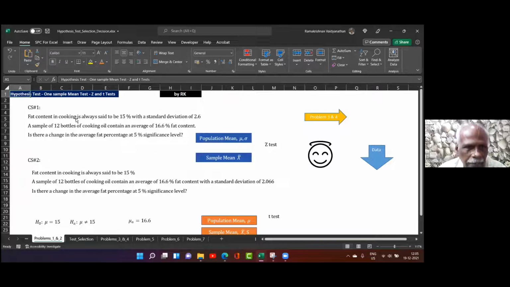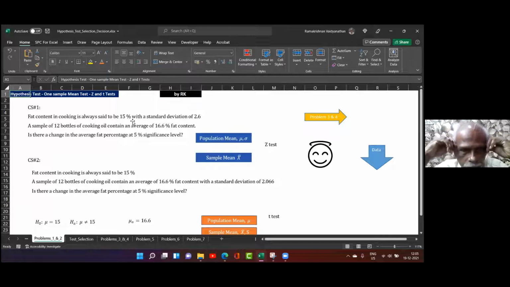He says fat content in cooking oil is always said to be 15% with standard deviation 2.6. That means we have the data about the population. Average fat content will be only 15%. So don't tell me that's a 15% proportion. No, it is an average fat content. Therefore, it is continuous data. Standard deviation 2.6 is given.